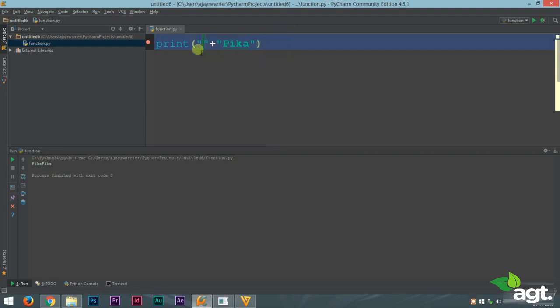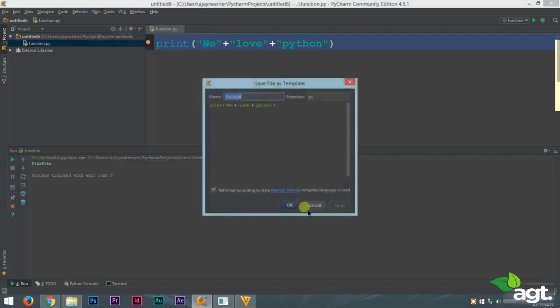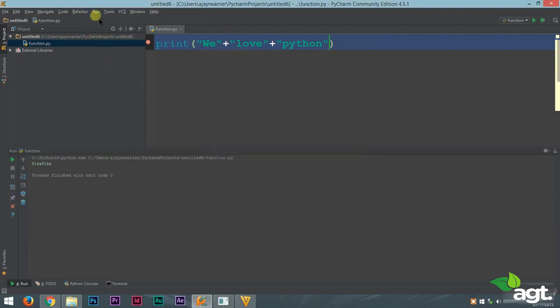Now I'll show you a better example. We love Python. Let's run this. Okay, so it combined these 3 words, that is we, love and Python, into one single string.